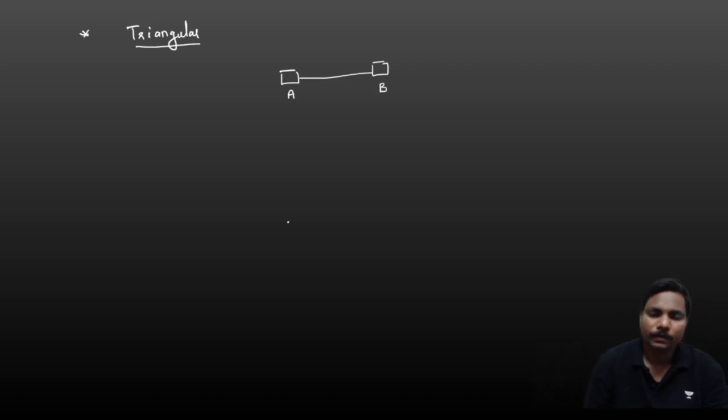Okay, let us take one more example. In triangular motion, what is happening? If an object is at A, moving from A to B, let us take it is 10 kilometers. And from B it is moving to C. It is also 10 kilometers.